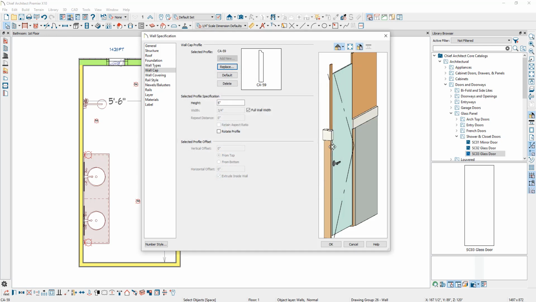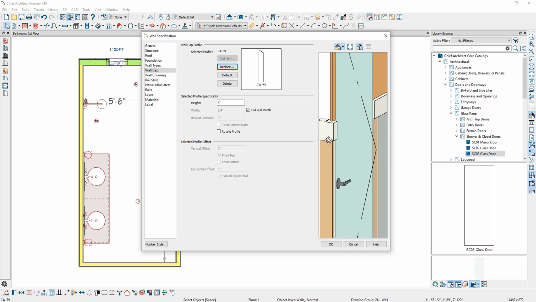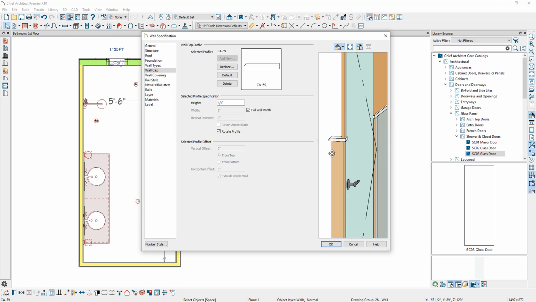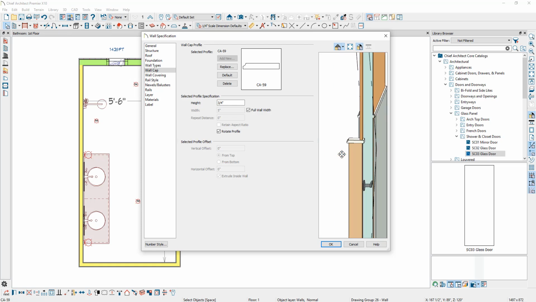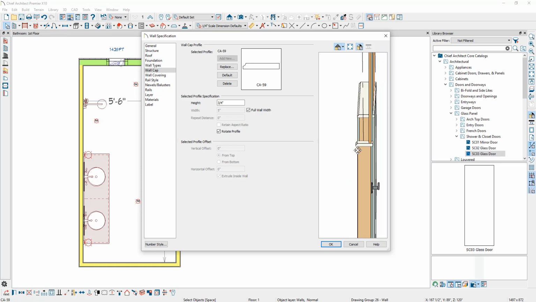Now you'll notice when this molding profile first gets input, it looks kind of strange. What we can do is rotate this molding profile to get it to look more like what we want. To do that, I'm going to check the Rotate Profile checkbox. At this point, my molding profile has now been rotated and now lays flat, so I have a nice ledge